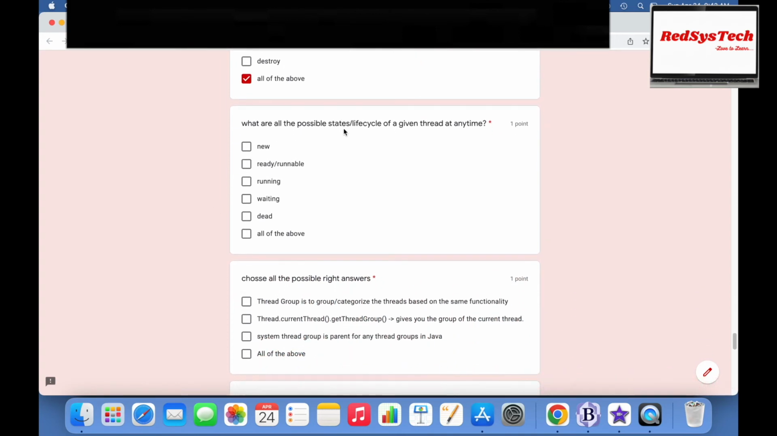What are all the possible states or life cycle of a given thread at any time? So a thread can be in any of these at any time, right? Let's say new, it can be ready or runnable, it can be in running state, it can be in waiting state, it can be in dead state. Yeah, all of the above is the possible answer.